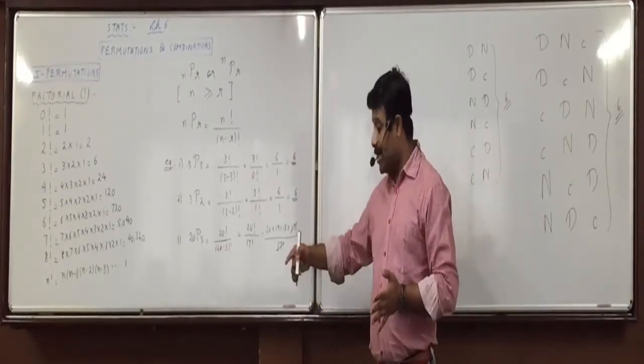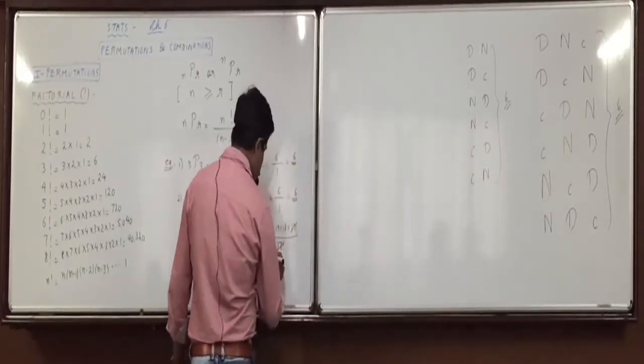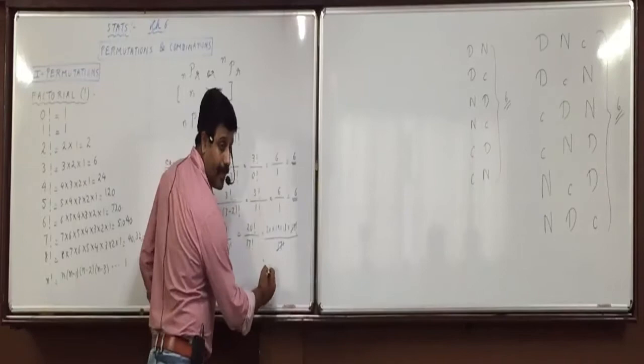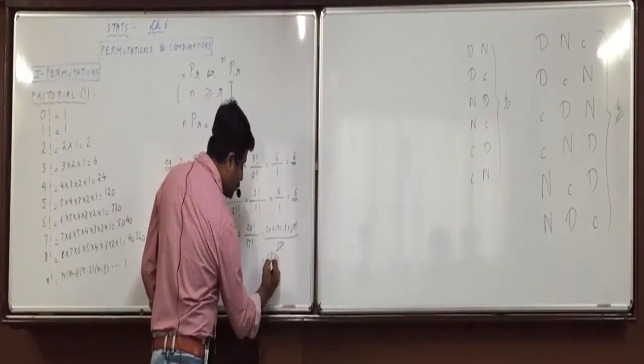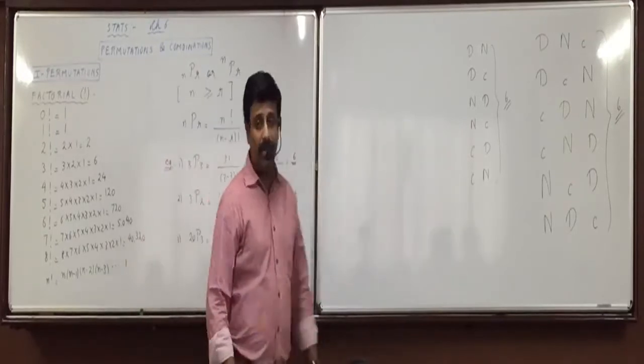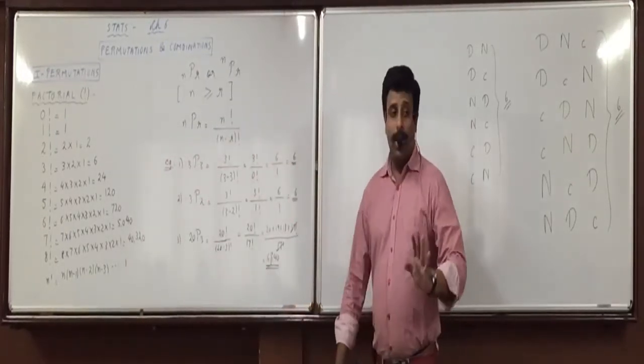Yes. Now do it. What is 20 into 19 into 18? 6840. This is a shortcut. Is everyone clear with this? What is the shortcut?